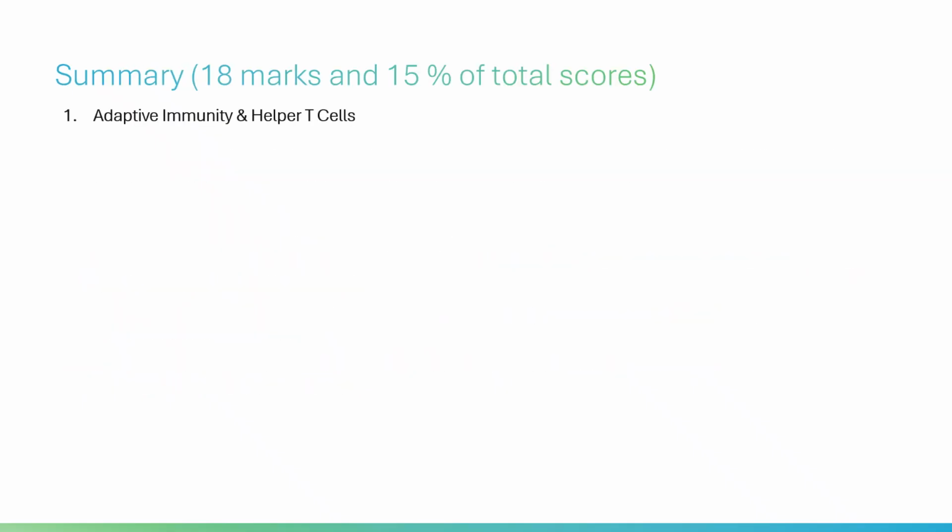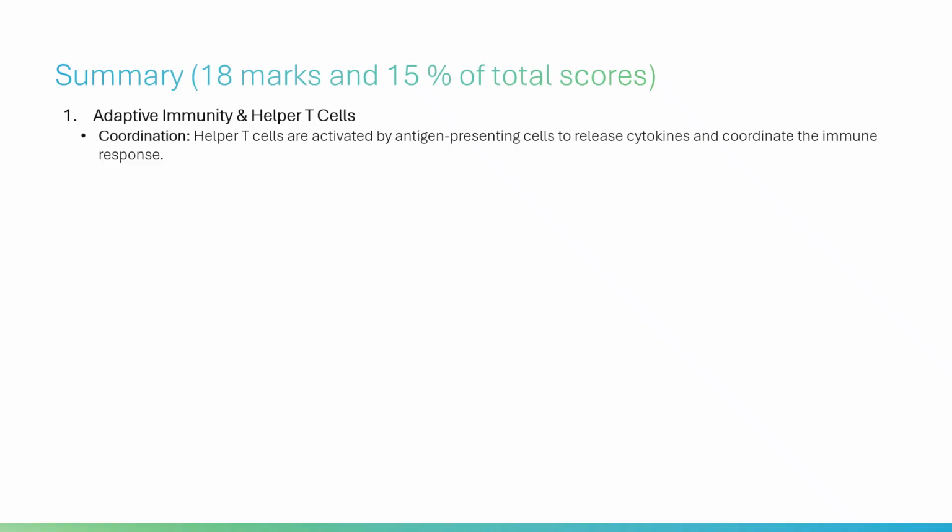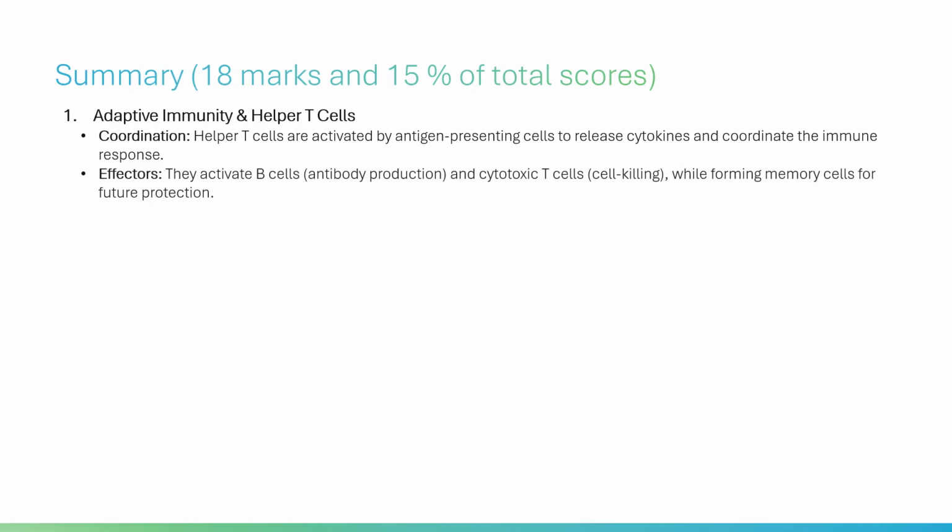Adaptive immunity and helper T cells coordination. Helper T cells are activated by antigen-presenting cells to release cytokines and coordinate the immune response. Effectors. They activate B cells, antibody production, and cytotoxic T cells, cell killing, while forming memory cells for future protection. Q fever: diagnostics and control.